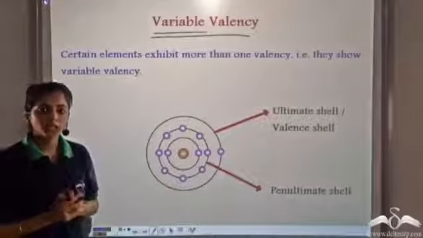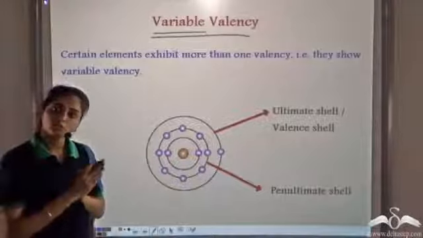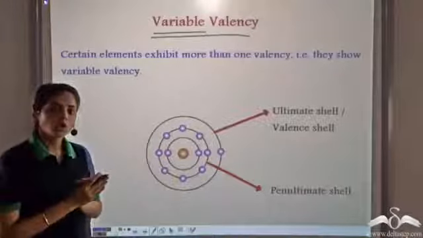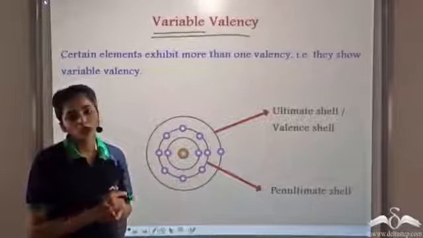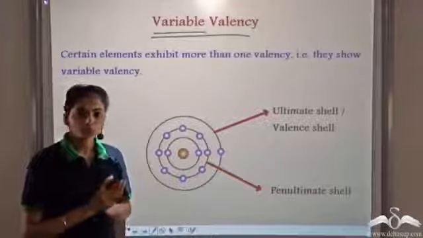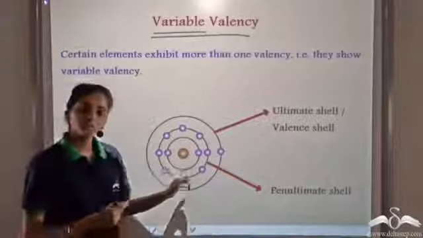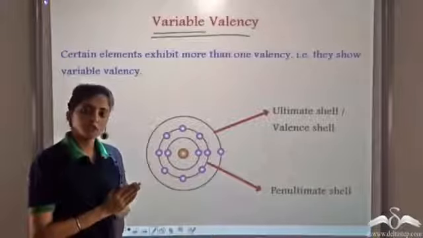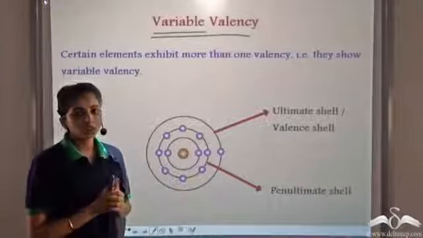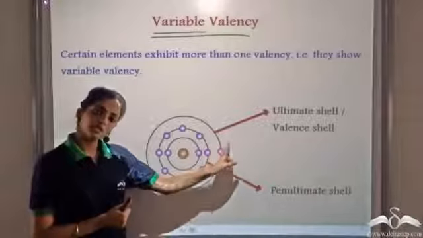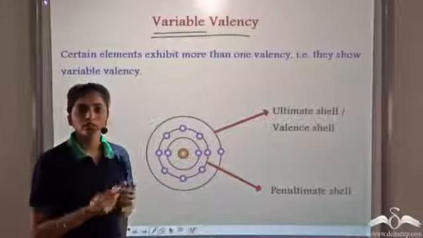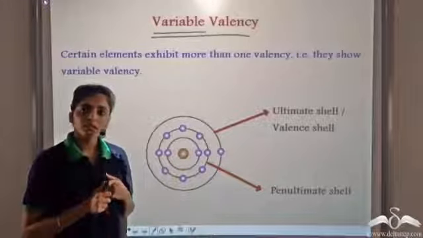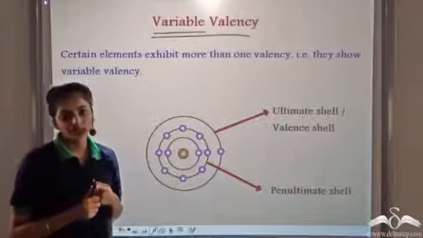So far we have studied that elements lose electrons only from the ultimate shell. How they lose electrons from the penultimate shell is beyond the scope of this lecture. But for now, we need to know that some special elements lose electrons from both the ultimate shell and the penultimate shell. When they do that, they show more than one valency, that is, they exhibit variable valency.